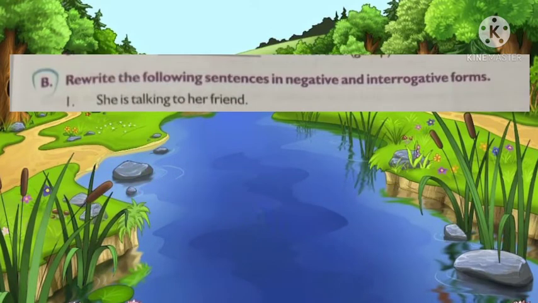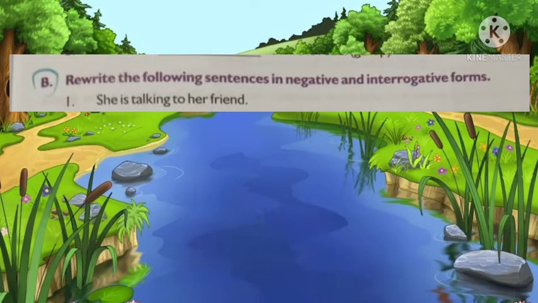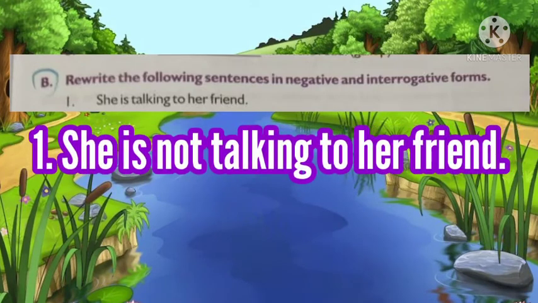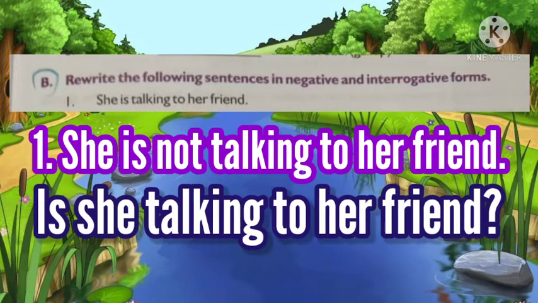Next one, see the next exercise. Rewrite the following sentences in both negative and interrogative form. You should write in the negative and interrogative form. Now see this: She is talking to her friend. Here how can you change that into negative form? She is not talking to her friend. Interrogative form: Is she talking to her friend?